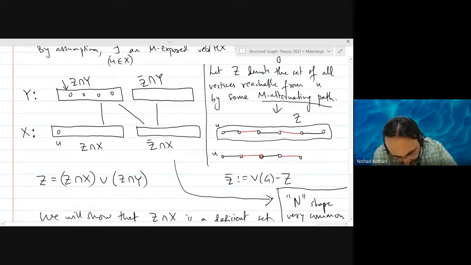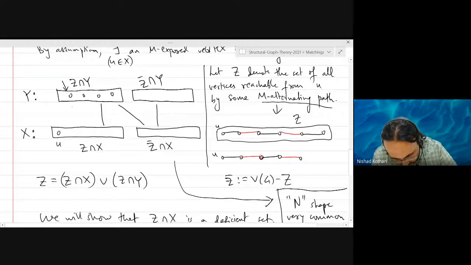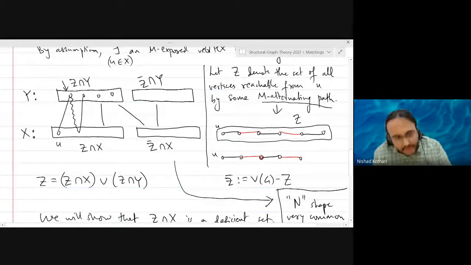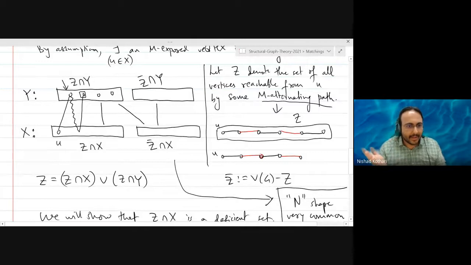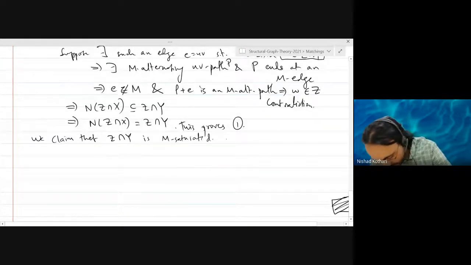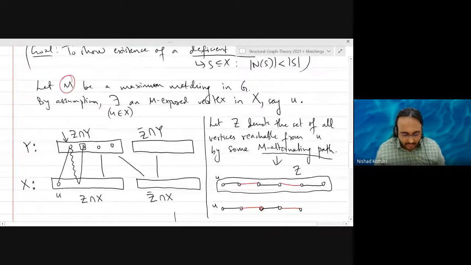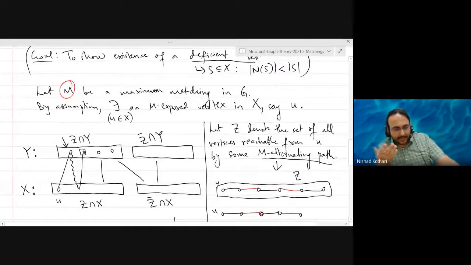Right? So what would an M alternating path look like? It would look like this, and then it would go here. Okay? Well, if this vertex is not matched, then you have an M augmenting path. Okay? So this is by Berge's theorem. It has to be right. It's an odd length path. If you have an odd length M alternating path where both the ends are exposed vertices, then that is basically an augmenting path.